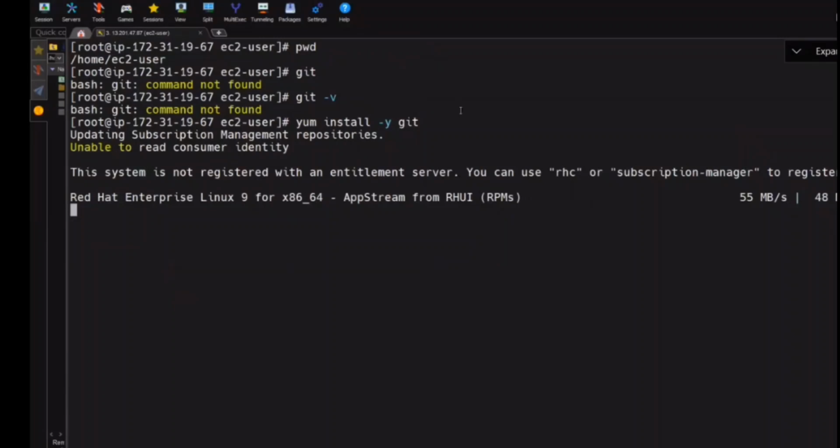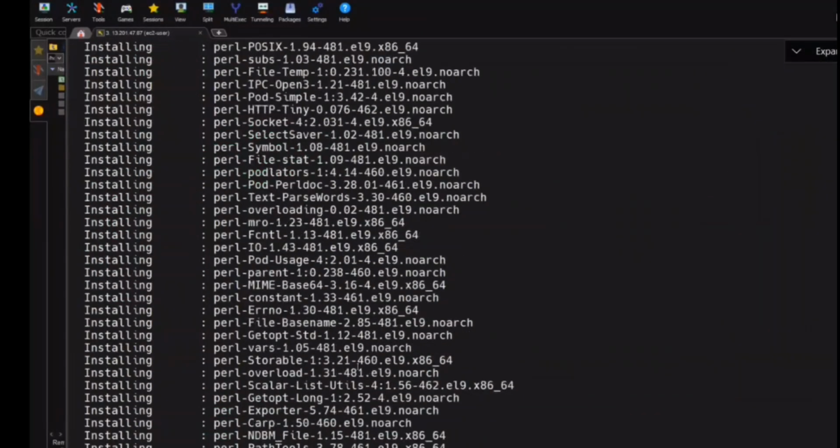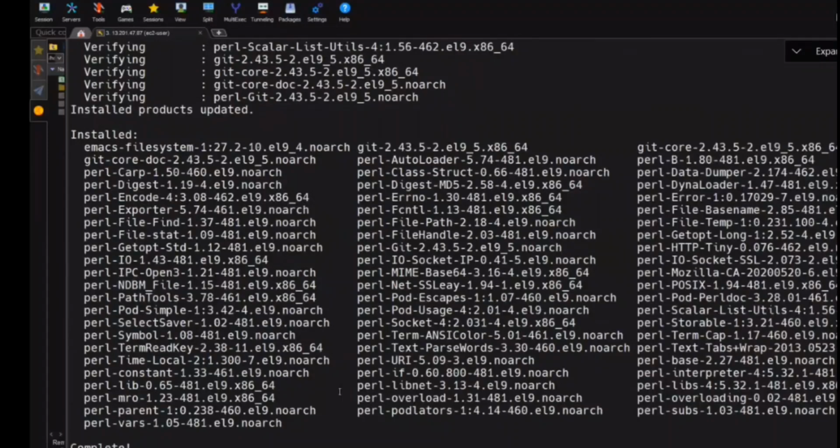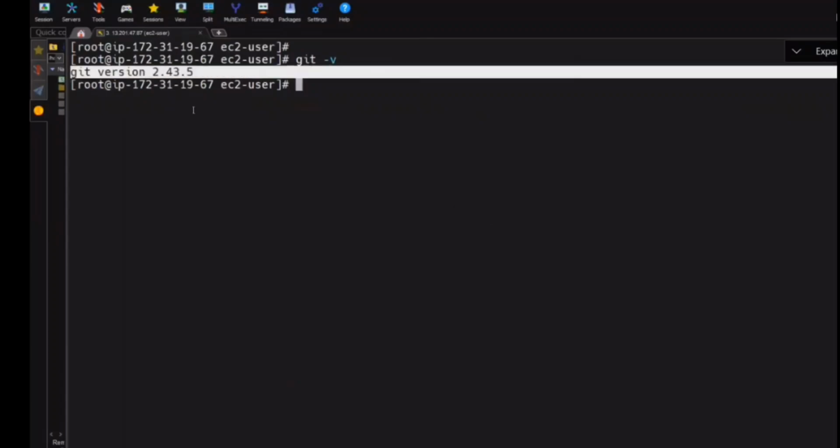So let's install Git. Okay, the installation is done. Such a simple installation, right? And how do we check now whether Git is installed or not? git -v, where -v means version. So here you see git version 2.43.5 is the version that was installed automatically, the latest version.